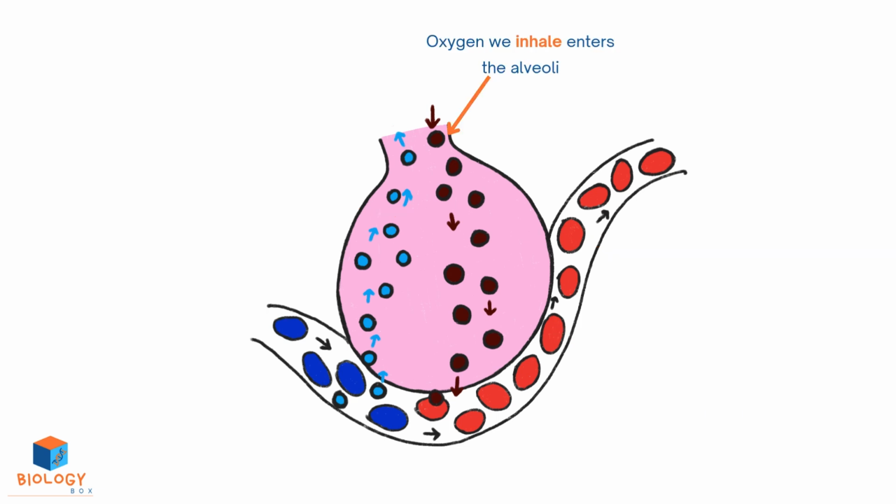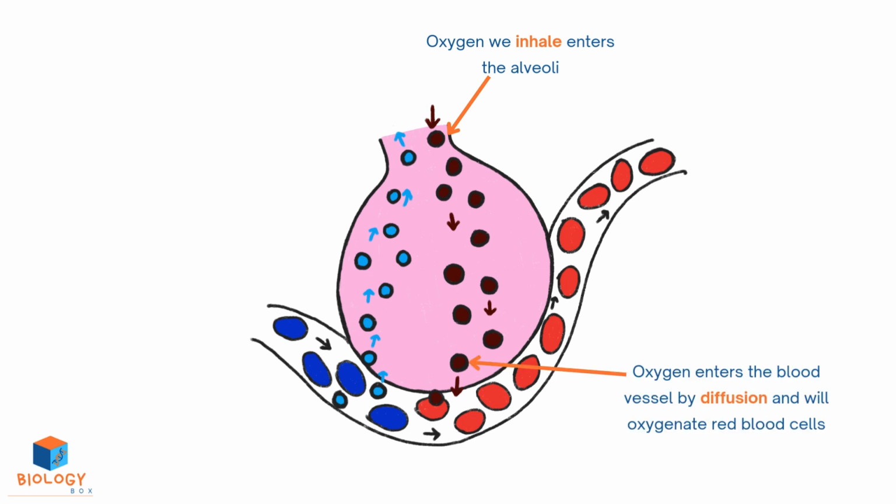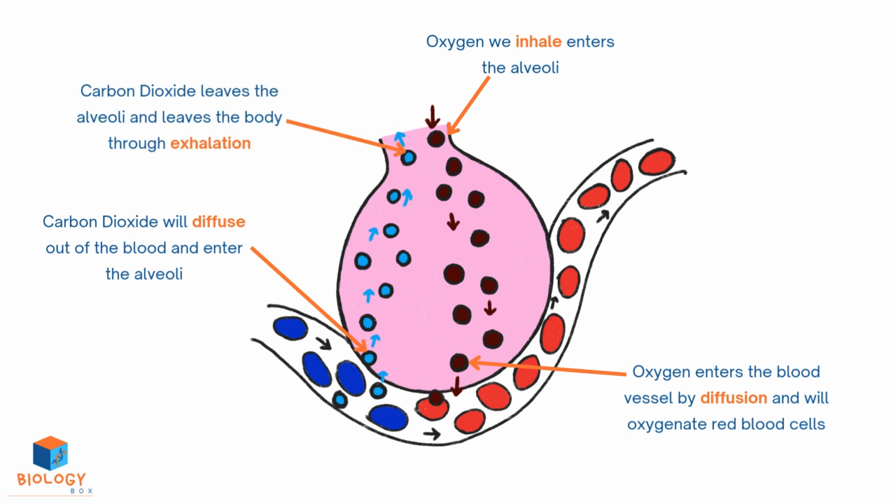Oxygen we inhale enters the alveoli. Oxygen enters the blood vessel by diffusion and will oxygenate red blood cells. Carbon dioxide will diffuse out of the blood and enter the alveoli. Carbon dioxide leaves the alveoli and leaves the body through exhalation.